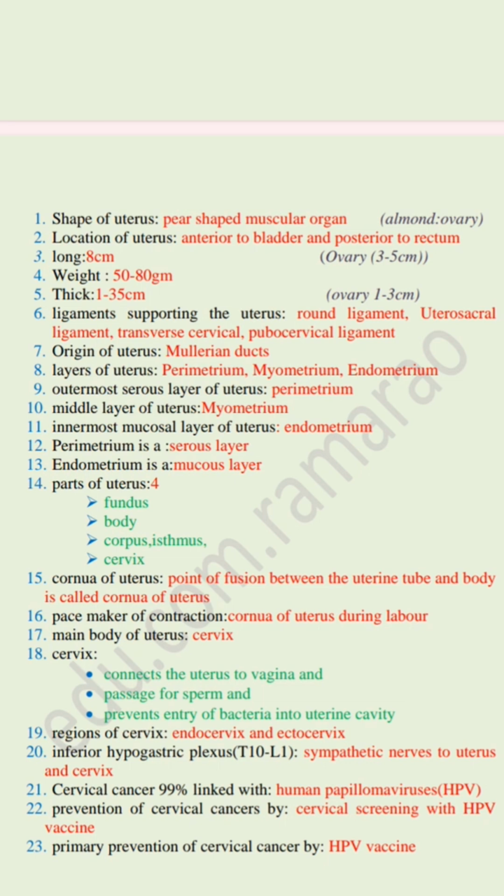Next, prevention of cervical cancer. How can we prevent cervical cancer? We can prevent cervical cancer by cervical screening with human papilloma virus vaccine. Next, primary prevention of cervical cancer. Primary prevention of cervical cancer is HPV vaccine. We can primarily prevent cervical cancer by giving HPV vaccine, human papilloma virus vaccine.